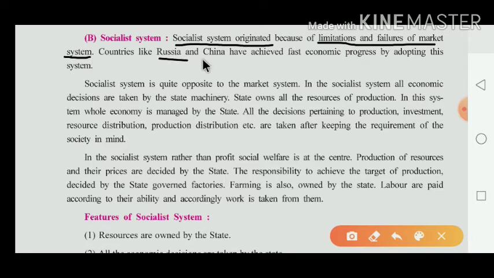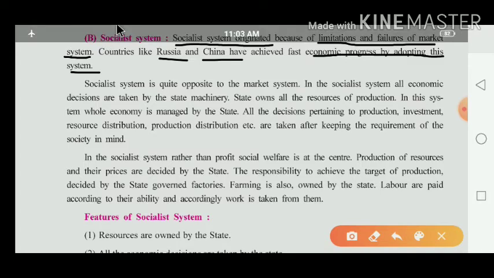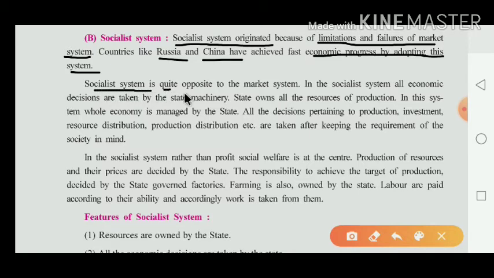Countries like Russia and China have achieved fast economic progress by adopting this system. Here we have to note the names of the nations. Russia and China adopted which system? The socialist system. And we already learned which nations accepted the capitalist system: Japan, America, England. The socialist system is quite opposite to the market system. It means both systems are opposite to each other.